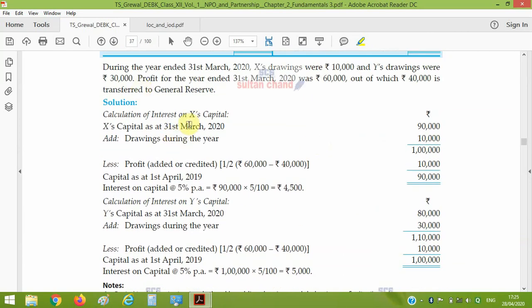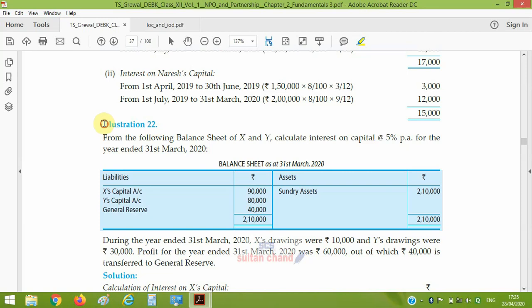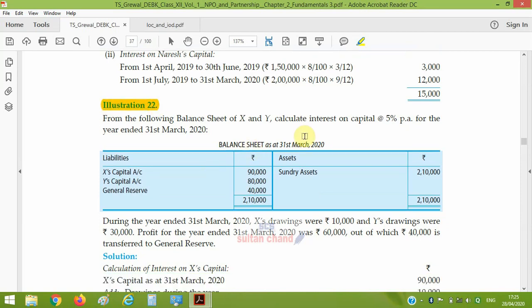Now here in this question, illustration 22, here's the balance sheet on 31st March 2020. During the year, X drawings 10,000, Y is drawing 30,000, profit 60,000, out of which 40,000 is transferred to general reserve, which is appearing here. And what we have to do is calculate interest on capital at the rate of 5%.